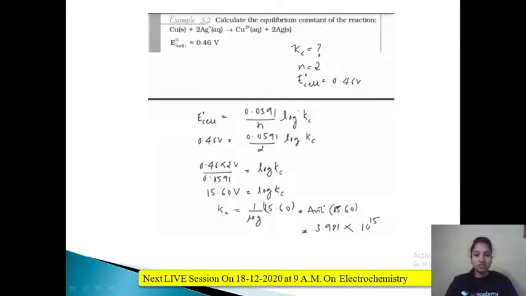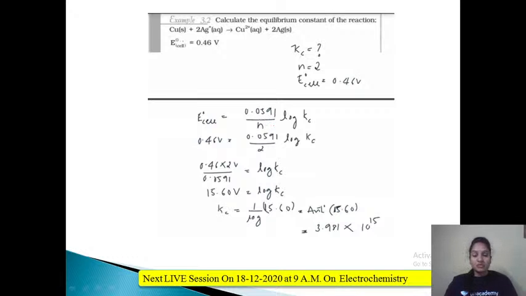Okay, one more question. Calculate the equilibrium constant for the reaction. The reaction has been given and the E naught cell value is 0.46 volt. What we need to calculate is the Kc value. The first thing you should know is which formula I have to use.